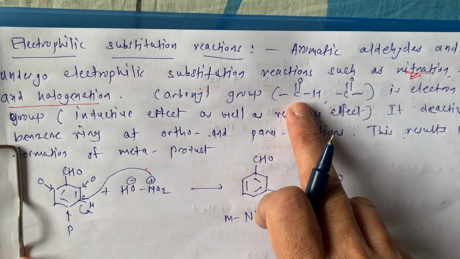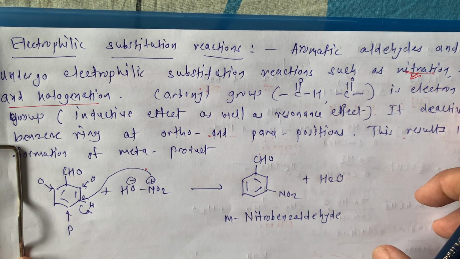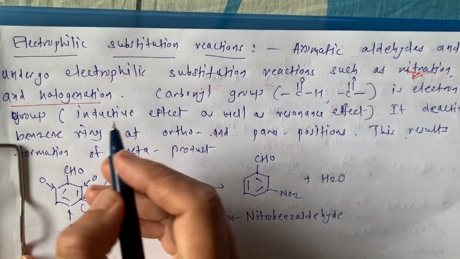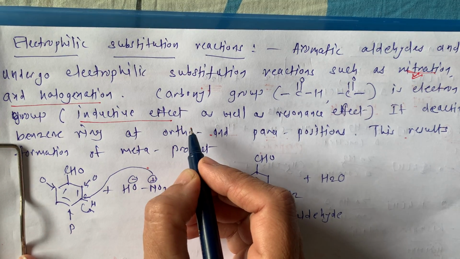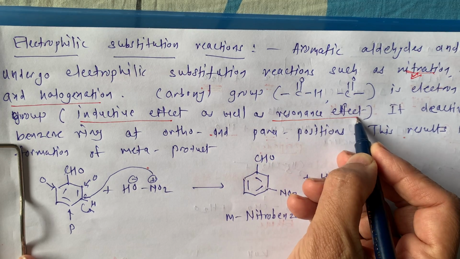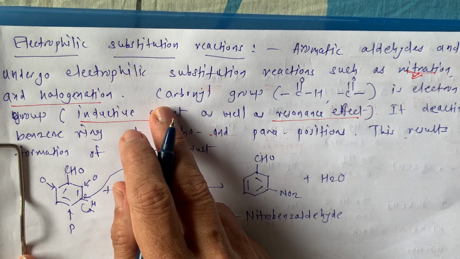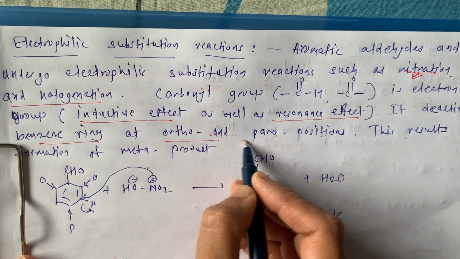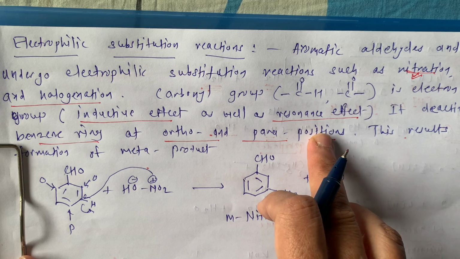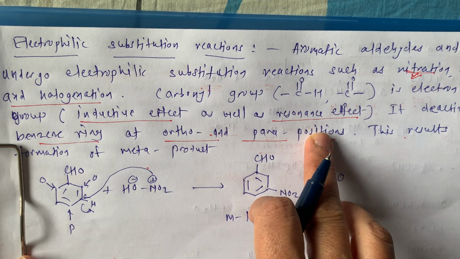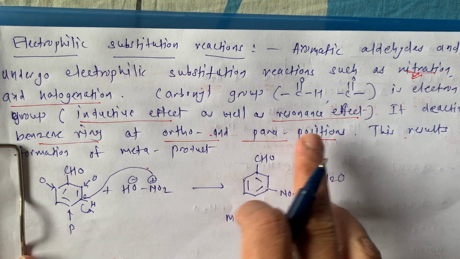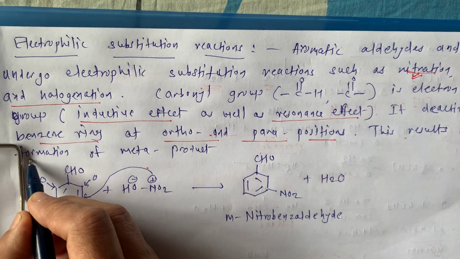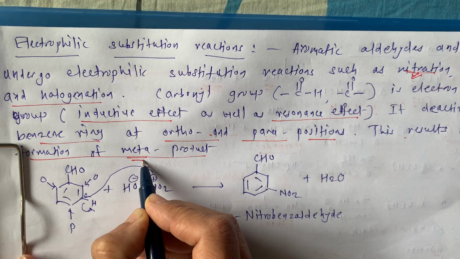The carbonyl group, meaning the aldehyde group or the ketonic group, is an electron withdrawing group. This is due to the inductive effect or the resonance effect, or both, and it deactivates the benzene ring at ortho and para positions. We studied this in aromatic compounds in 11th standard, so please revise that portion. It deactivates the ortho and para positions, and this results in the formation of the meta product. This is important.